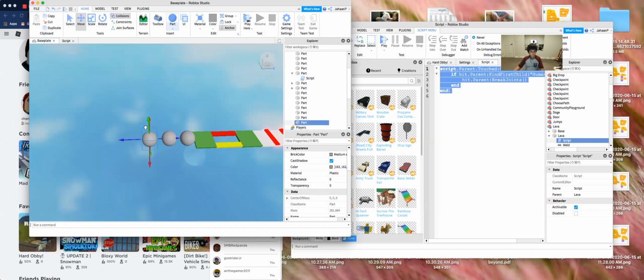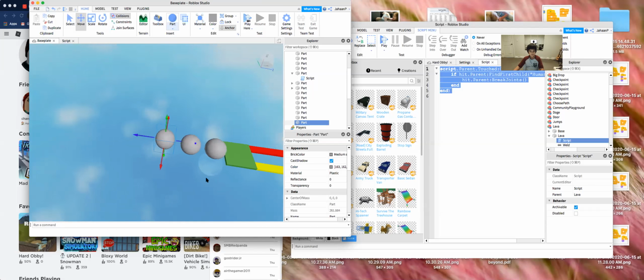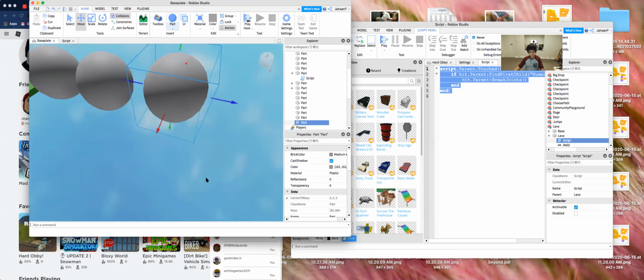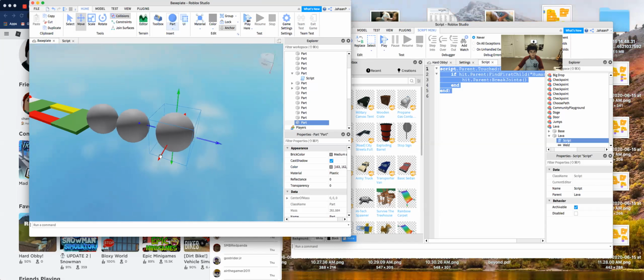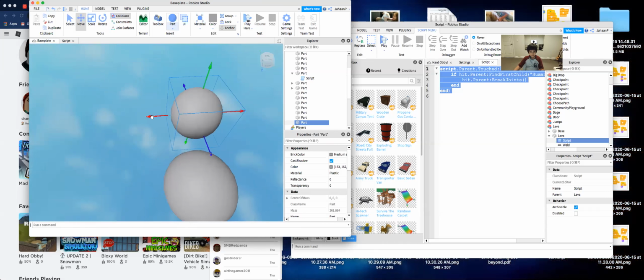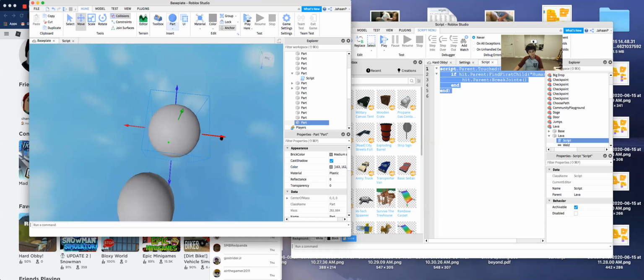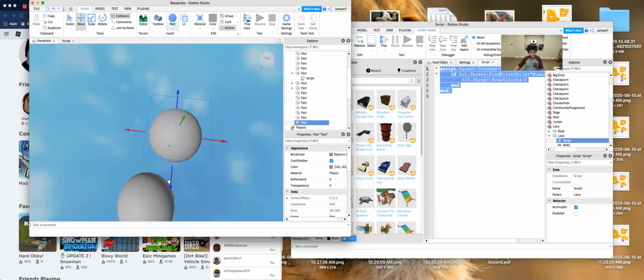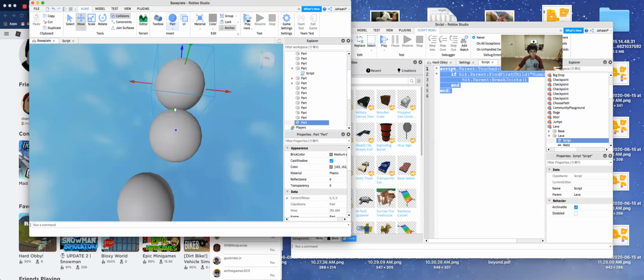And then what you might want to do this time is put it in a different spot so it's harder for them to get on, like maybe a little to the right. You might want to make this a little to the right so it's hard for them. Okay, maybe a little too much to the right. Now then we'll duplicate that again, and we'll put that.